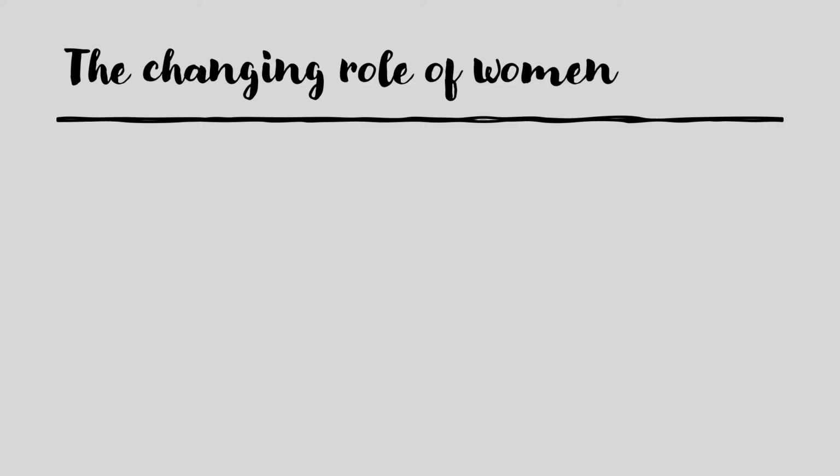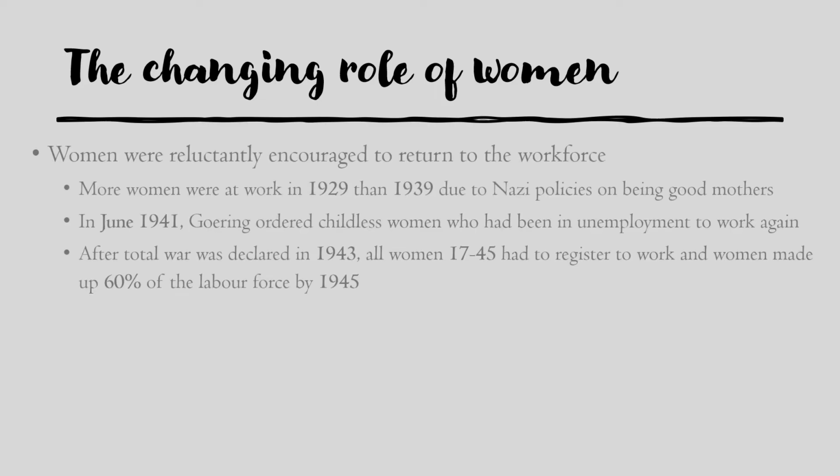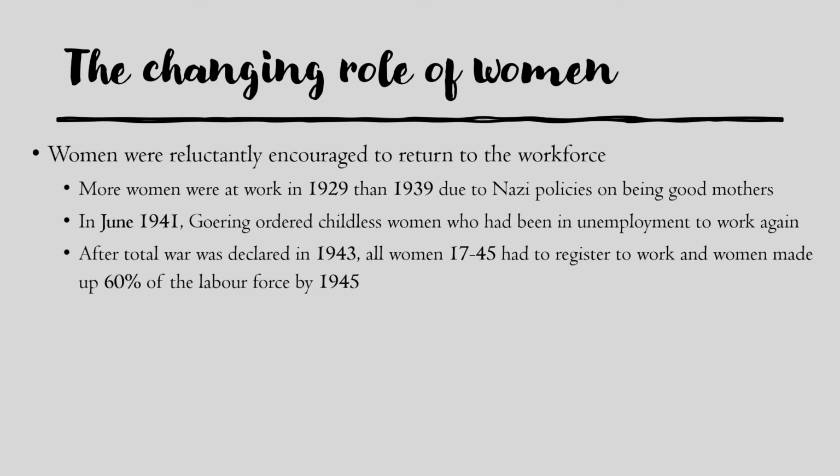Moving on to a different topic then, the changing role of women. The first effect of this was that women were reluctantly encouraged to return to the workforce. Nazi policies meant that women were meant to be good mothers. They were encouraged to look after the household, have lots of children, and so the amount of women at work decreased from 1929 to 1939. However, in June 1941, Goering ordered all childless women who had previously been in employment to go back to work and help with the war effort.